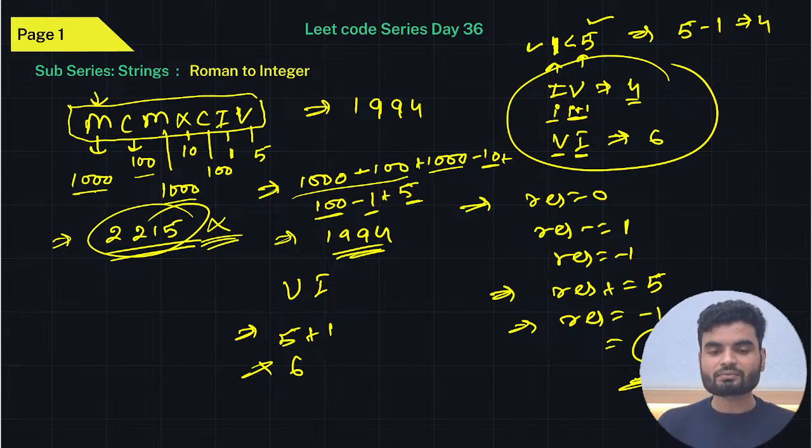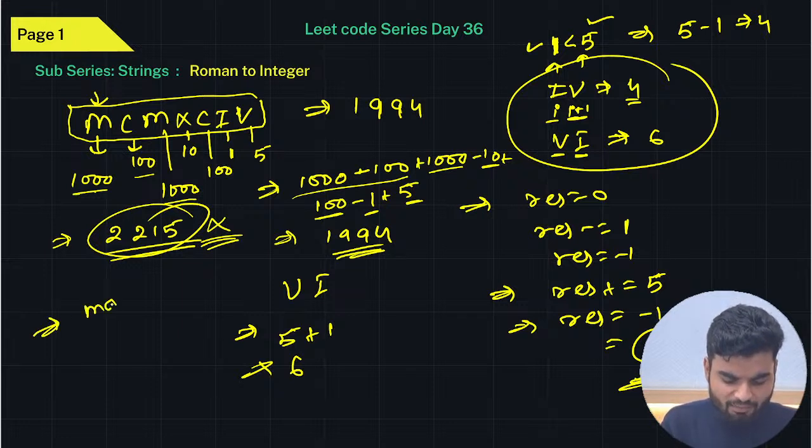Sorry. That we have to store, right? So what we'll do, we'll utilize a hash map. We'll utilize a map where we'll store the value of every character and then we'll keep accessing from it. Okay, and at the end we will have our output.